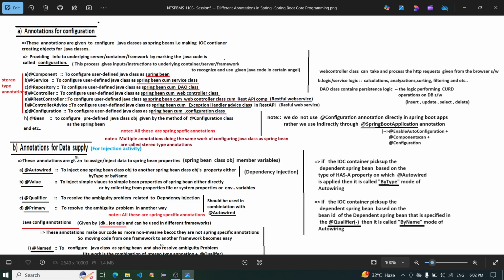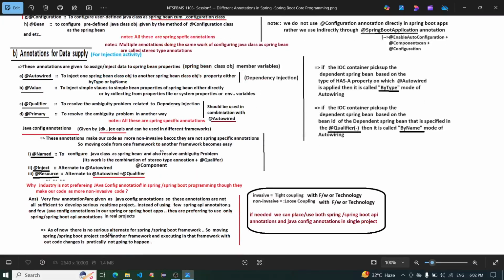B. Annotations for data supply, for injection activity. These annotations are given to inject data into Spring Bean properties, the member variables of a Spring Bean class object. @Autowired injects one Spring Bean class object into another Spring Bean class object property, either by type or by name. This is dependency injection. @Value injects a simple value into a simple bean property of a Spring Bean, either directly or by collecting it from a property file, system property or environment variable.